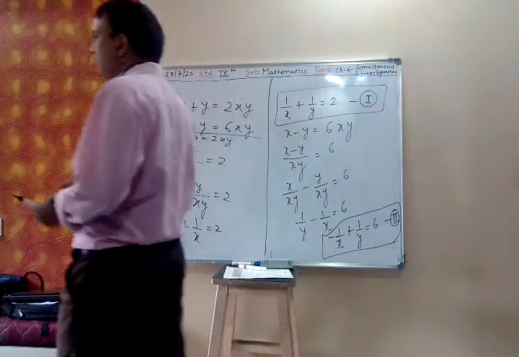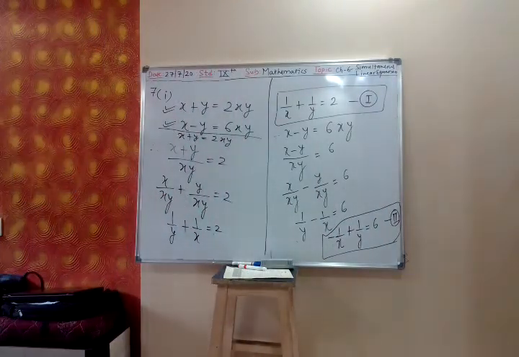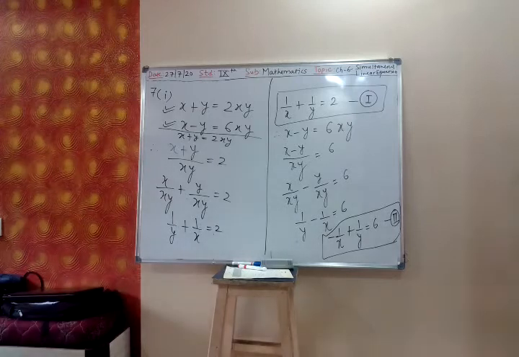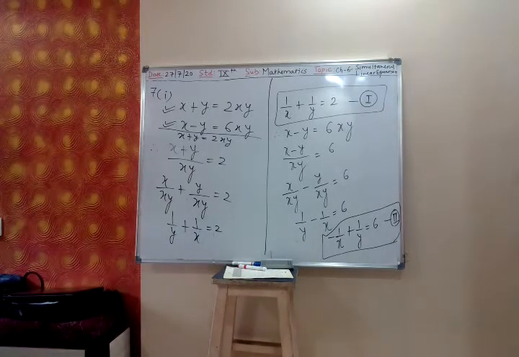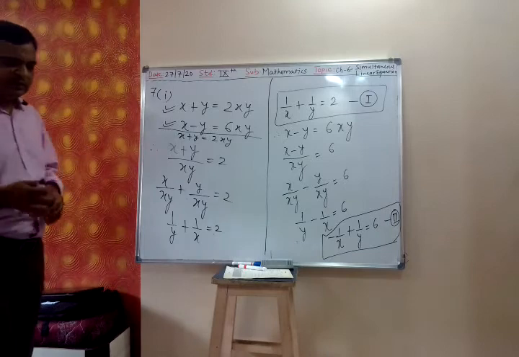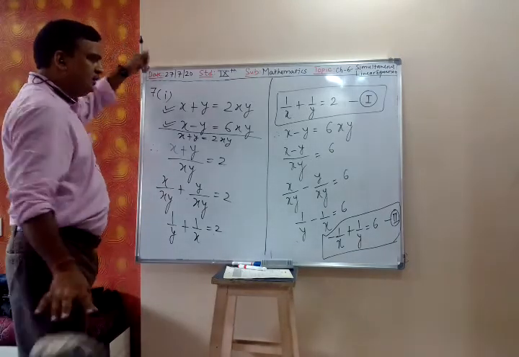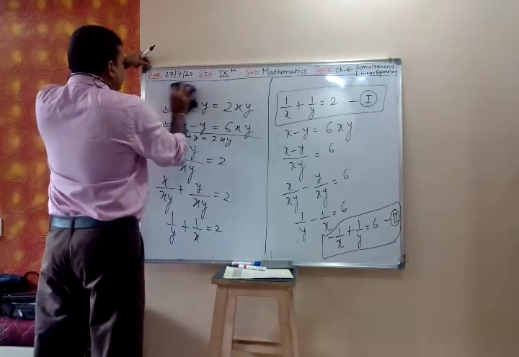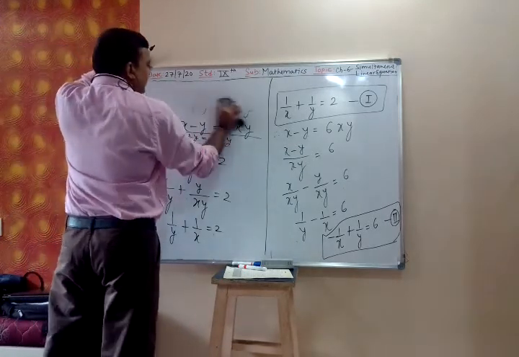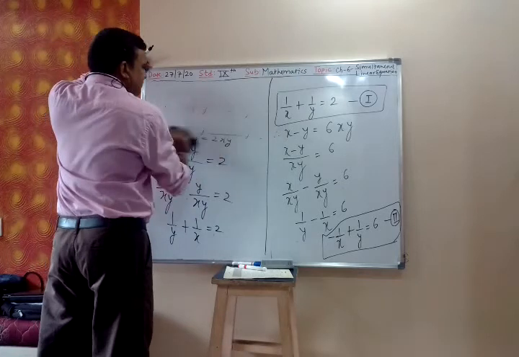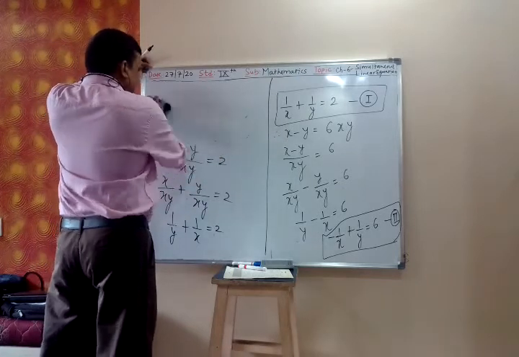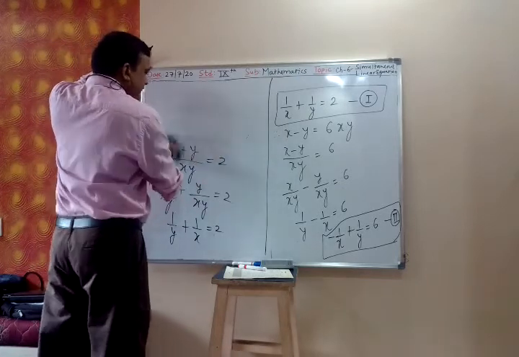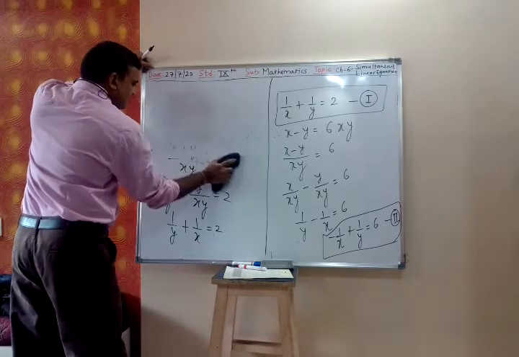So now we have 1 upon x and 1 upon y. What we will do? In the morning we have done the same type of problem. We take 1 upon x as a and 1 upon y as b, and get the equation in terms of a and b and solve both the equations.